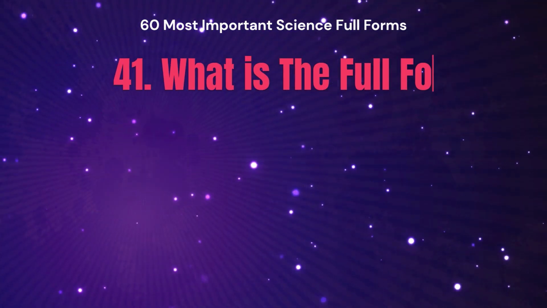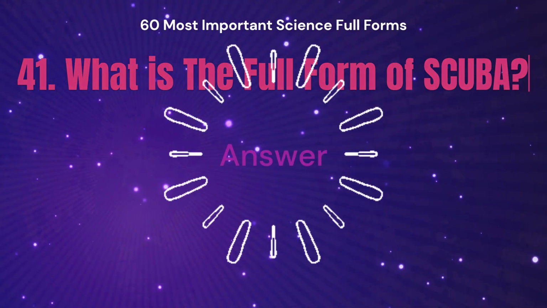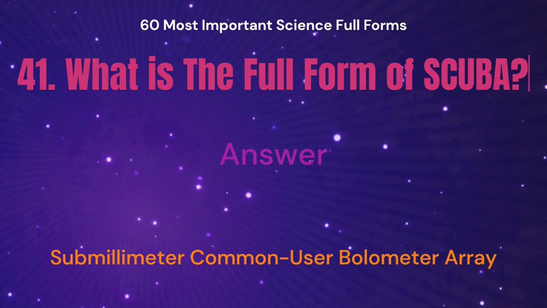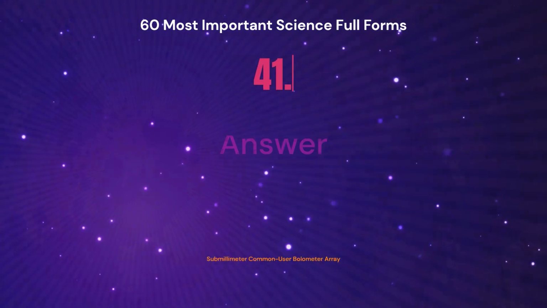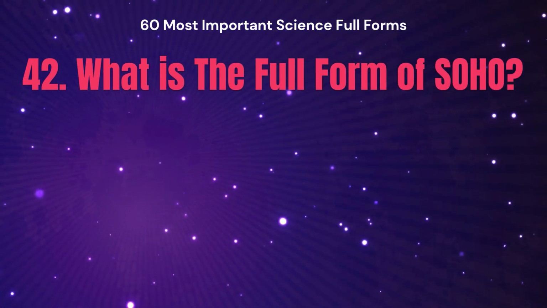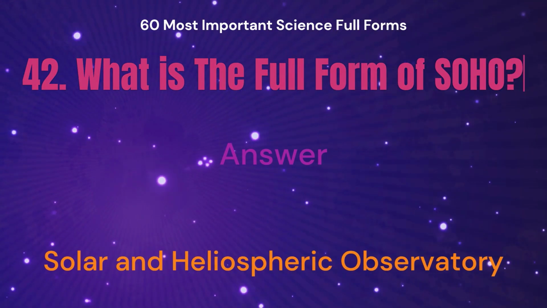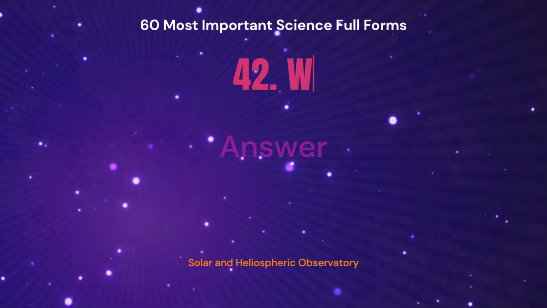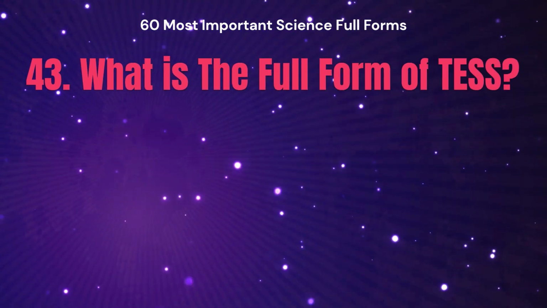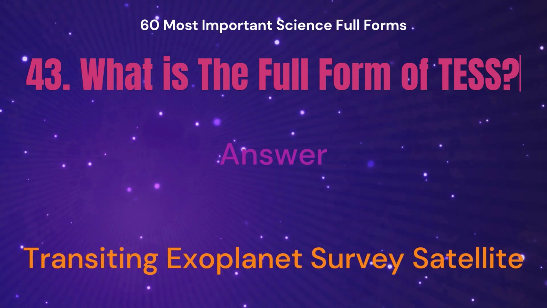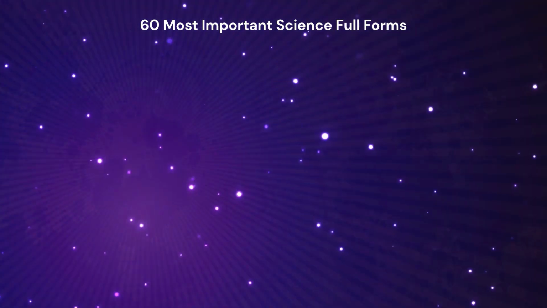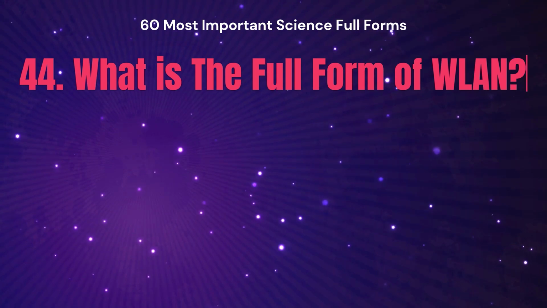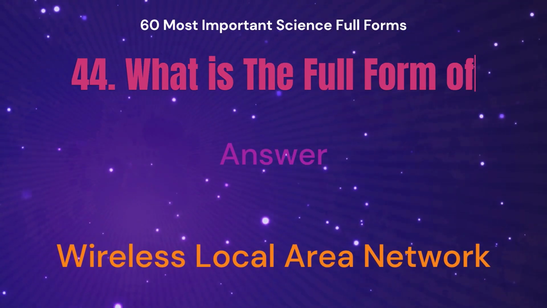What is the full form of SCUBA? The answer is Sub-millimeter Common User Bolometer Array. What is the full form of SOHO? The answer is Solar and Heliospheric Observatory. What is the full form of TESS? The answer is Transiting Exoplanet Survey Satellite. What is the full form of WLAN? The answer is Wireless Local Area Network.